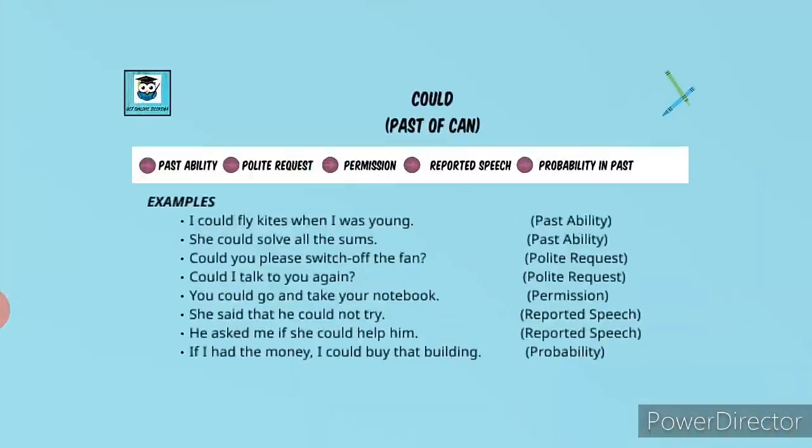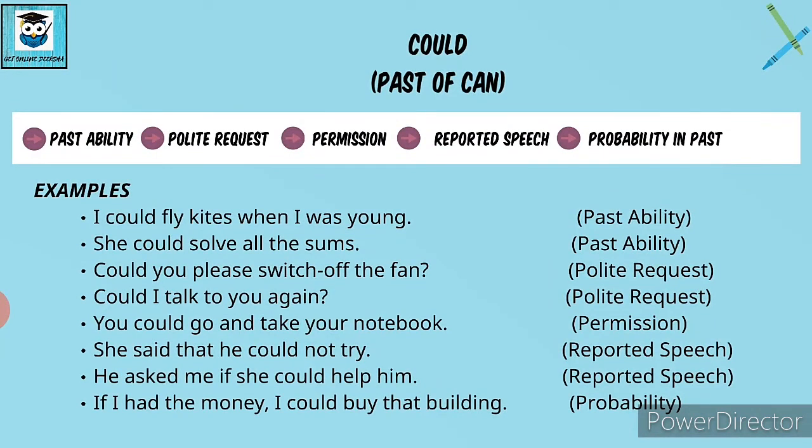The next one we have is could. So this is simply the past of can. Fine. Can, could. So this denotes past ability, polite request, permission, reported speech, and probability in the past. Let's see how with the help of some examples. The first one is I could fly kites when I was young. Now in this sentence, I am telling you about my past ability, that when I was young, what could I do? I could fly kites.